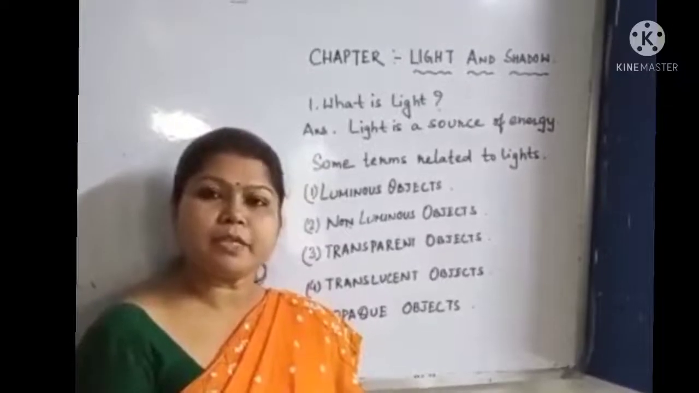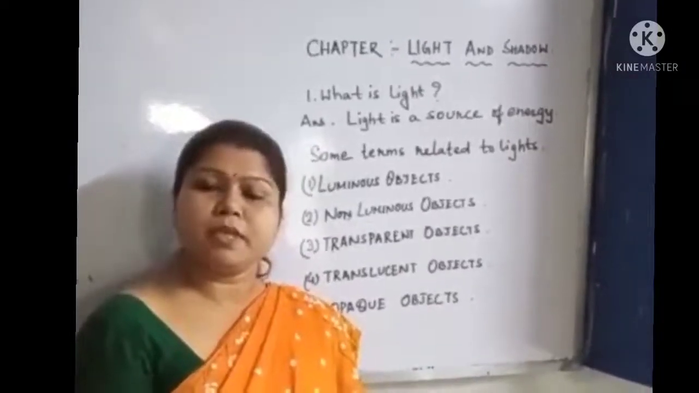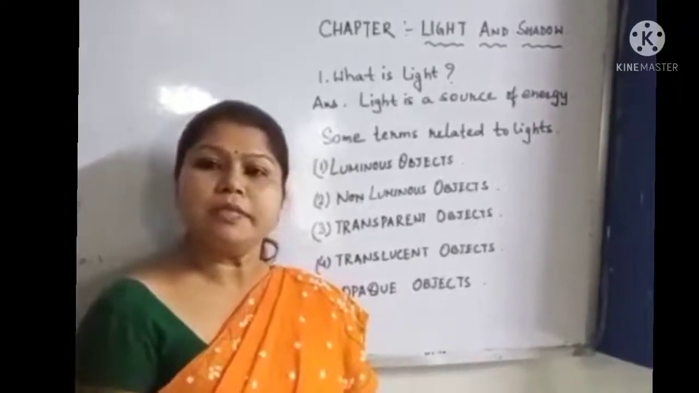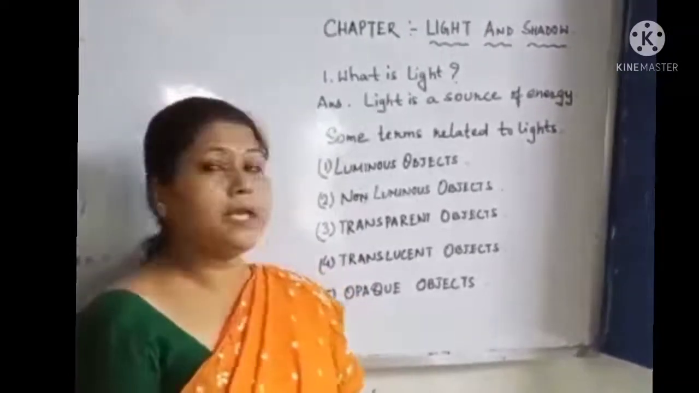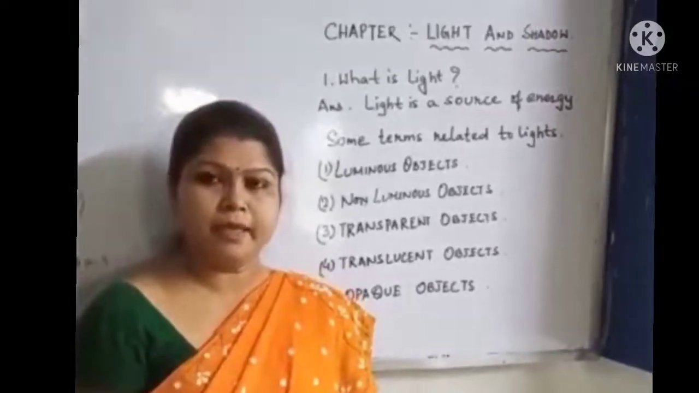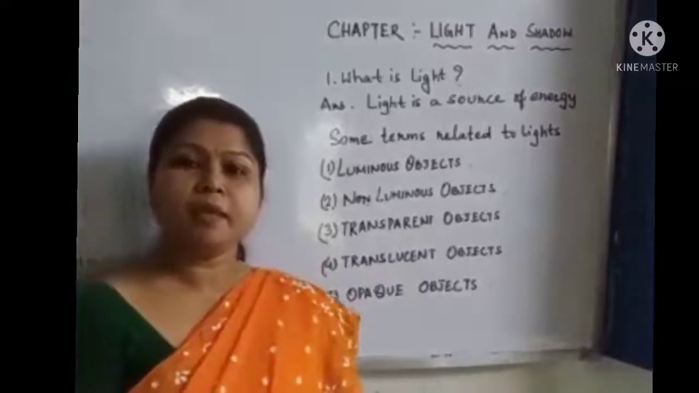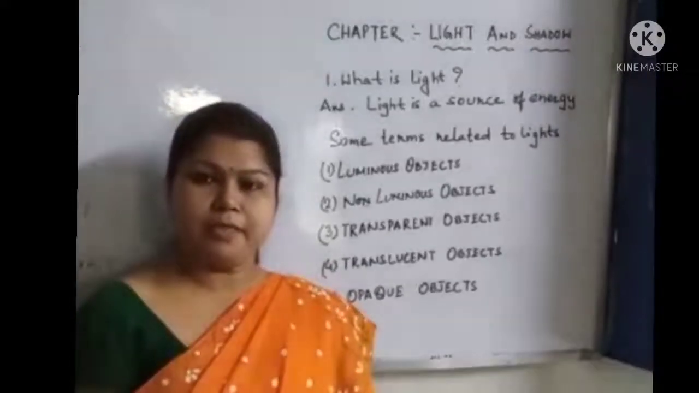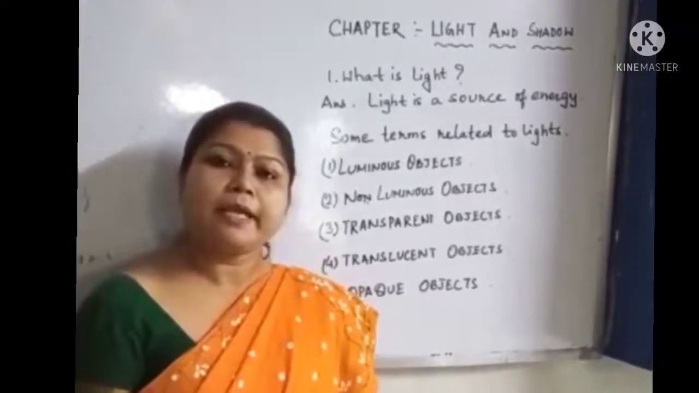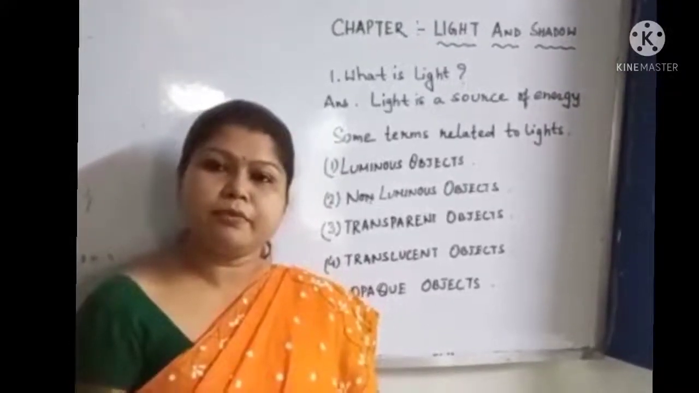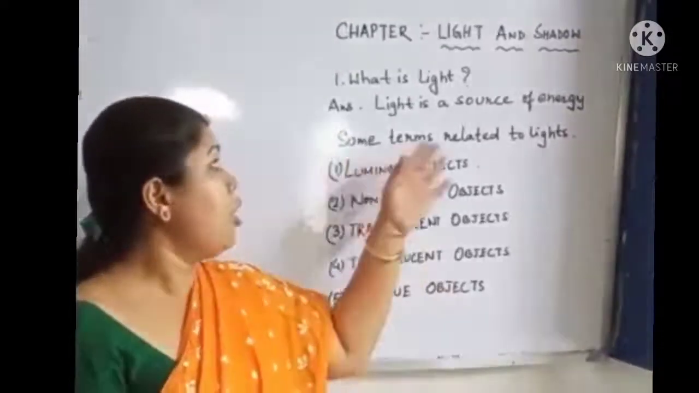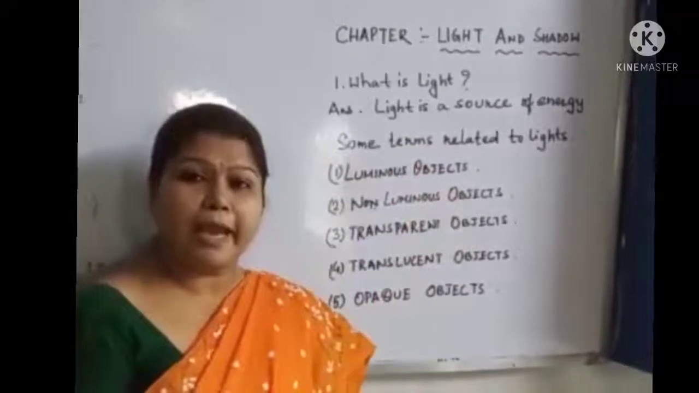Today I am going to explain a chapter which is included in the class 5 syllabus, and the name of the chapter is Light and Shadow. So children, what do you mean by light? Light is nothing but a source of energy. Without light we cannot see. Light helps us to see different objects. Now let us learn some points or terms related to light.